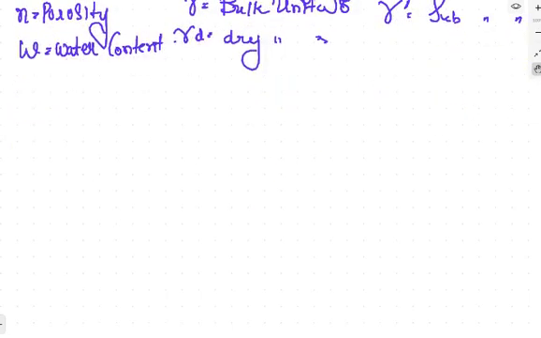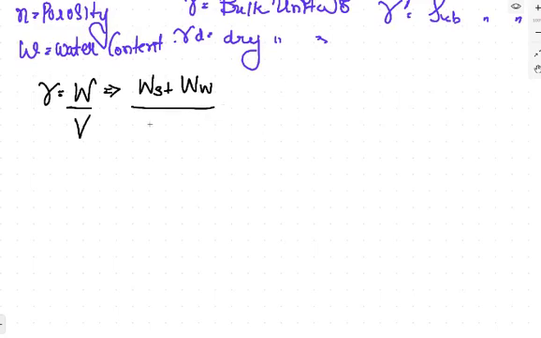One thing we know is that this gamma is equal to the weight of the soil divided by the volume of the soil. Weight of the soil means weight of the solid plus weight of the water. Air has no weight. The weight of the soil will be this, whether it is a 3-phase or 2-phase system, divided by the volume. Volume will be volume of solids plus the volume of void. Void will have volume, though air will not have weight.